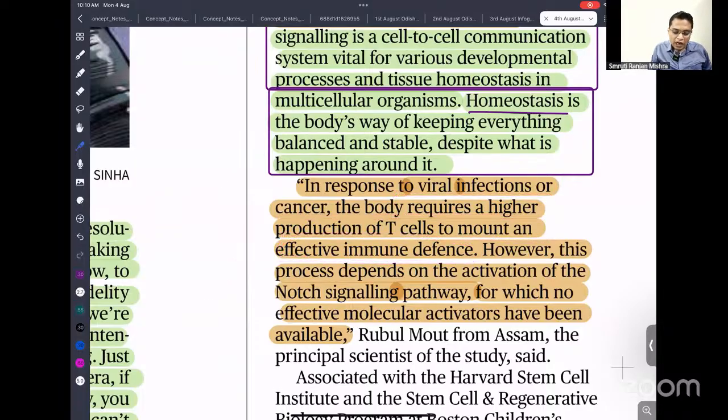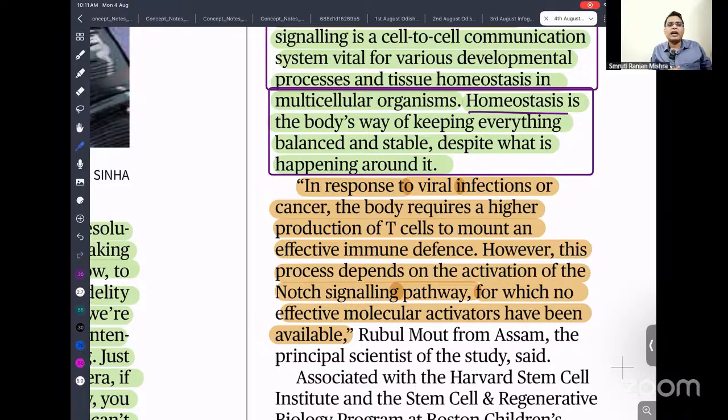However, this process depends on the activation of Notch signals. To produce this T cell, our body needs to activate the Notch signal. Just like, let's say you are in your home, if someone rings your calling bell, you understand that something is coming. If it is your friend, you can accept them. If they are not a friend, you can simply attack that person.